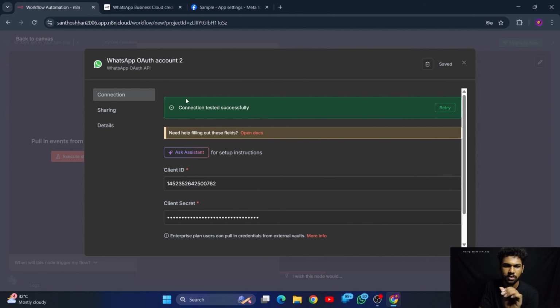So once you press save, it will connect our N8N with the WhatsApp business account that we have made, that Meta developer account that we have just created right now. It will link this N8N with the app that we have created, and that app will be integrated with the WhatsApp services and all that we have just now set up. So let's close this one.